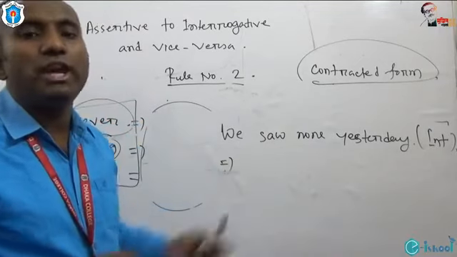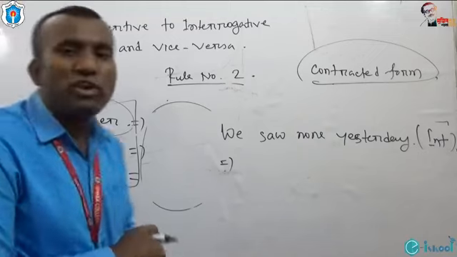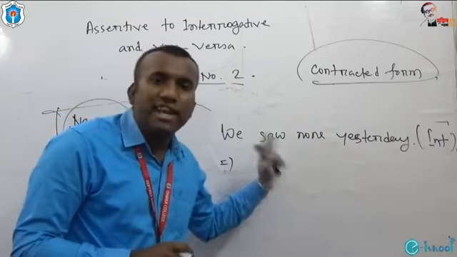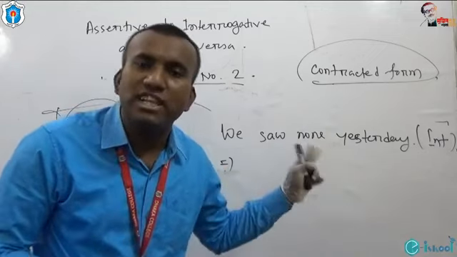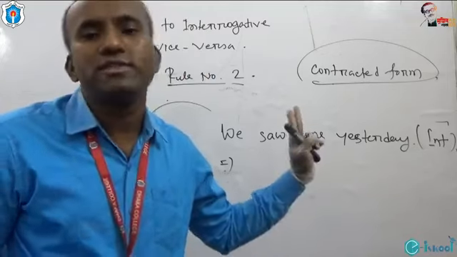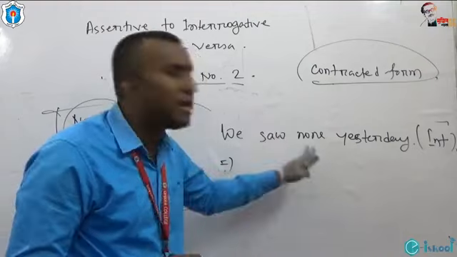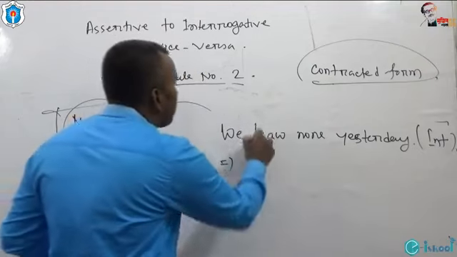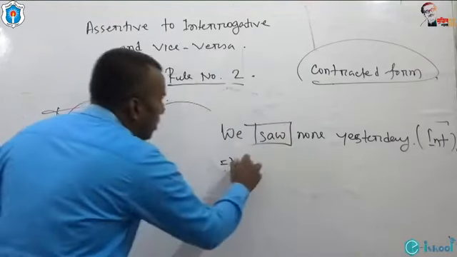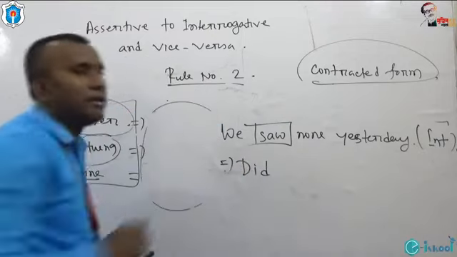At first, we have to look for the auxiliary verb. What is the auxiliary verb? Is there any auxiliary verb used in this sentence directly? No. So we have to look for do or does or did. Now look at the main verb. What is the main verb? The main verb is saw. So we have to use did.